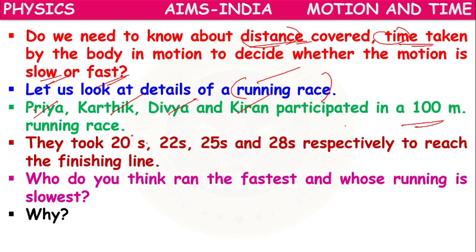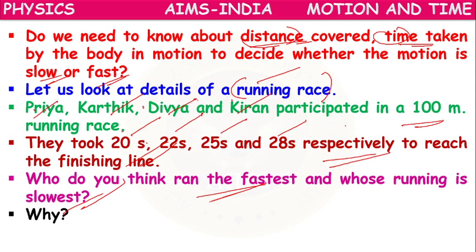Priya took 20 seconds, Karthik took 22 seconds, Divya took 25 seconds, Kiran took 28 seconds respectively to reach the finishing line. So distance is same, but they have taken different times. Who do you think ran the fastest, and who the slowest?